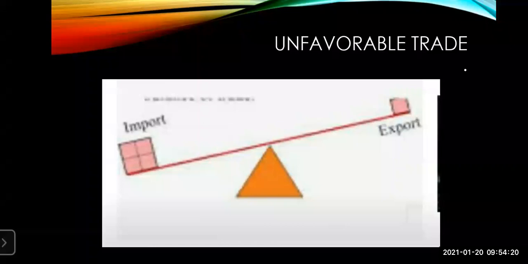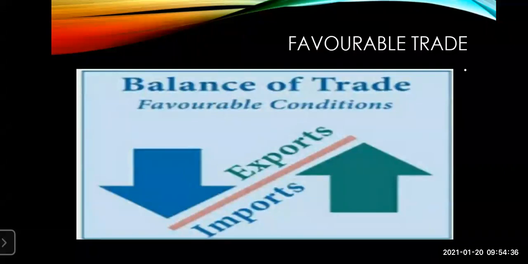So when we are importing many things and exporting only a few things, we are in a loss, we are not able to get more foreign currency. That means it is called an unfavorable trade. So we'll go to the next slide. Okay, moving ahead to the next slide.